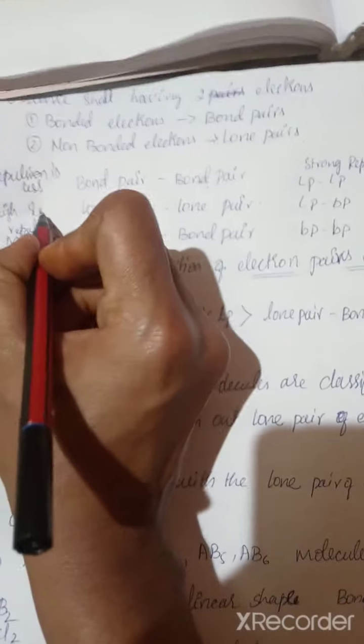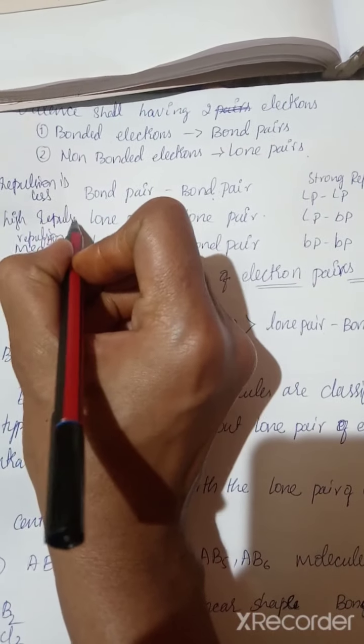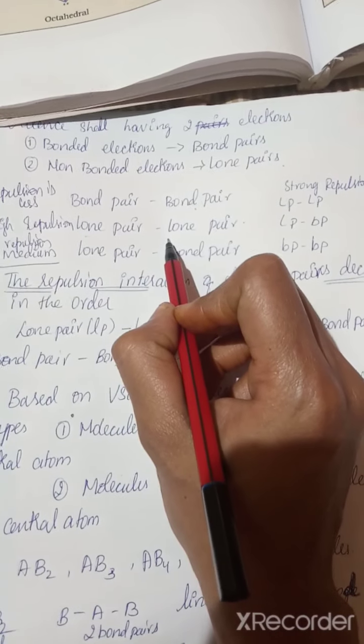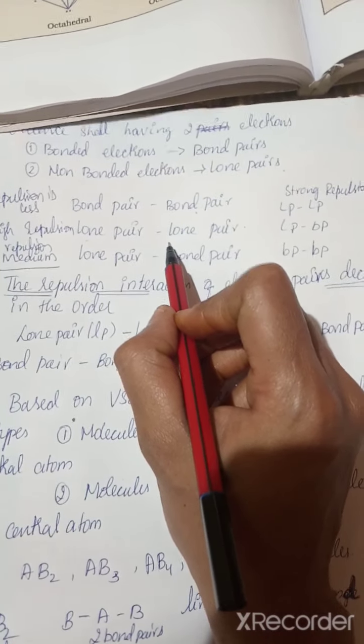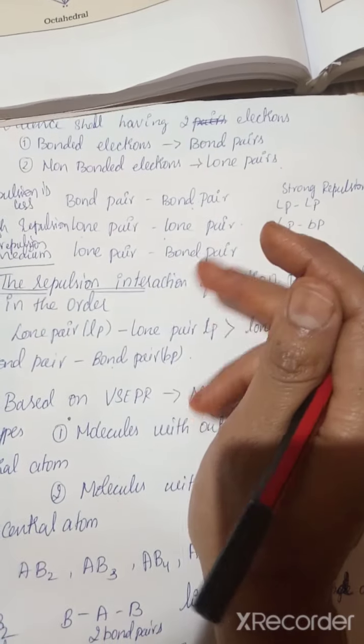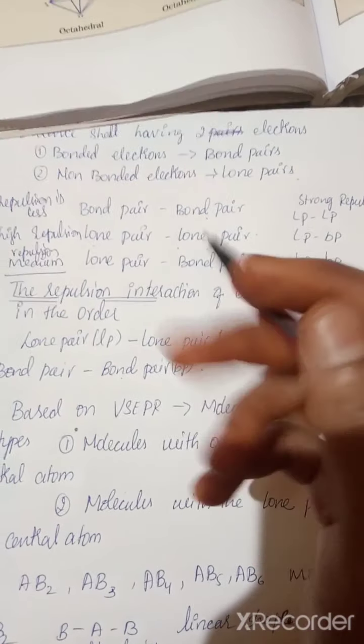here there is high repulsion. Why does it have high repulsion? Due to the free electrons. A lone pair of electrons is not bonded.